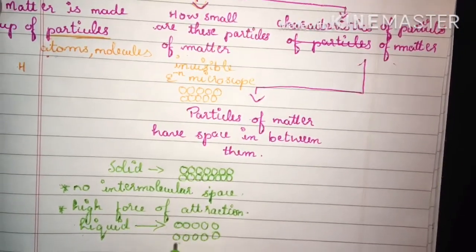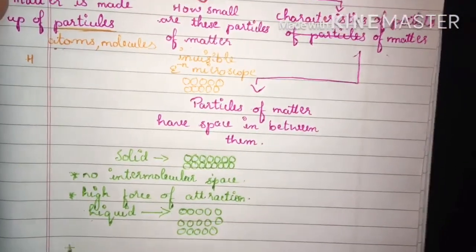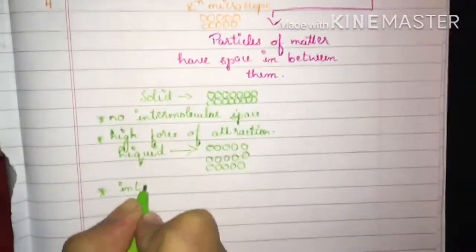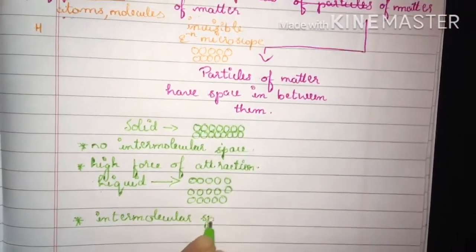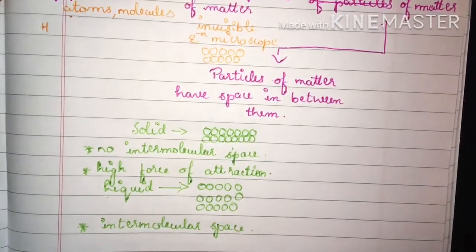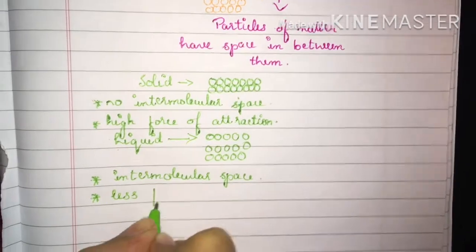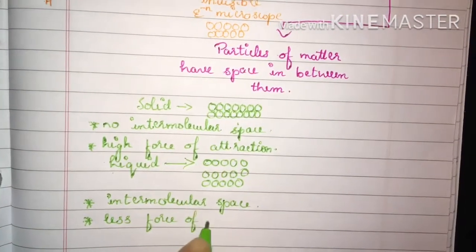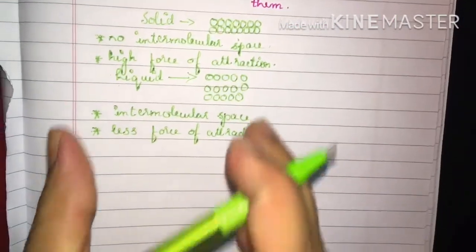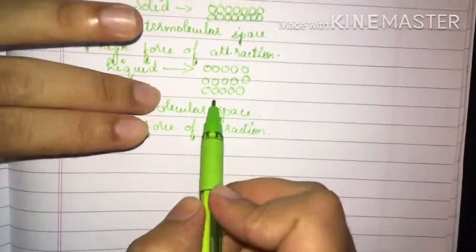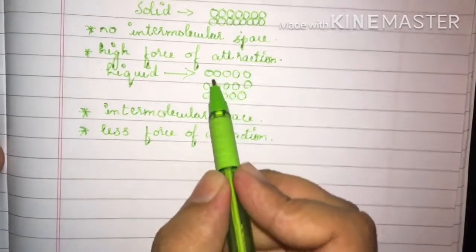There will be intermolecular space in between them, and there will be less force of attraction between the molecules. Since the atoms are arranged in this manner, there will be somewhat intermolecular space present in between them.